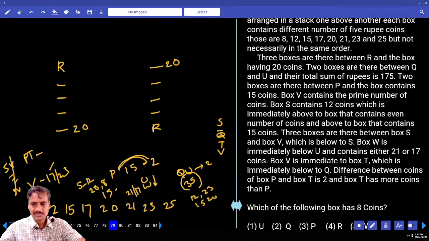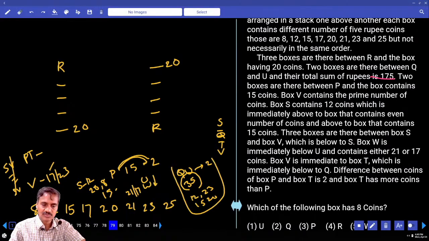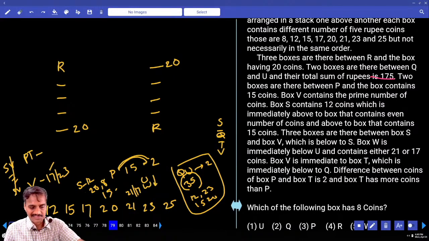Next, the sum is 35. Tell me, where does the sum 35 come for whom? Sum is 35. Now V and Q and U. Q and U must sum to 35. These are the different possibilities for Q and U. Between Q and U there are exactly two boxes and at the same time the sum is 35.